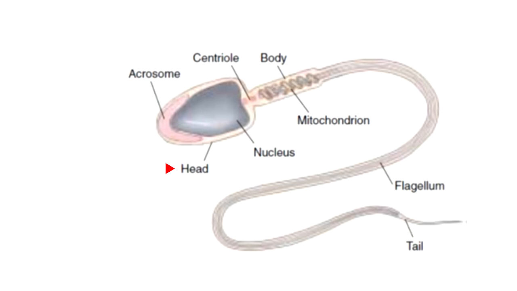This is about 2 to 3 micrometers wide and 4 to 5 micrometers long. The head contains the nucleus and the acrosome. Next one, that is the middle piece or midpiece, which contains the centrioles, a proximal part of the flagellum, and the mitochondrial helix. And next, the tail, which is about 50 micrometers long. The tail consists of a highly specialized flagellum. In the human male, each cycle of spermatogenesis takes about 64 days.